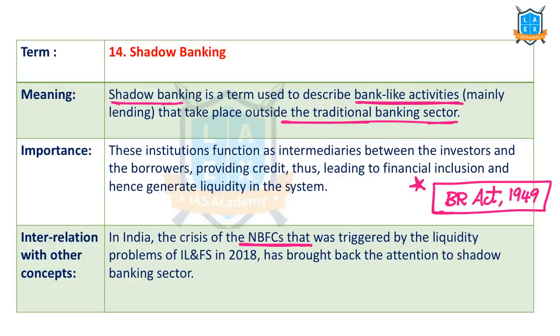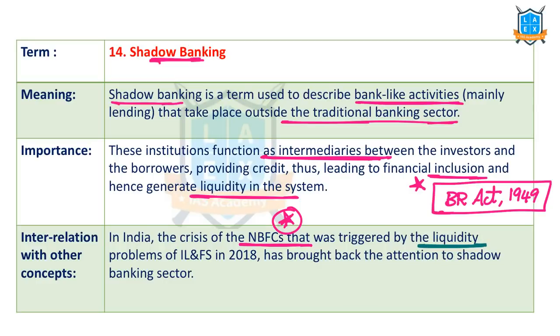In those circumstances, there are certain institutions which act as financial intermediaries similar to banks, which are called shadow banks, and this type of banking is called shadow banking. These are important to reach the last person, and that's why they are important for financial inclusion and to maintain liquidity in the system. NBFCs are in crisis, that's why the shadow banking issue is in news. Many NBFCs are in losses and liquidity problems.